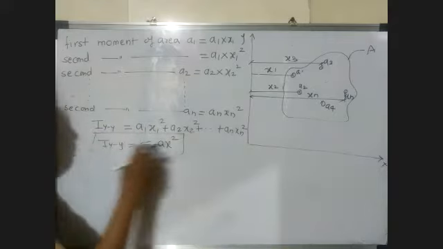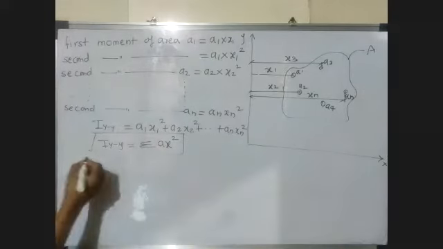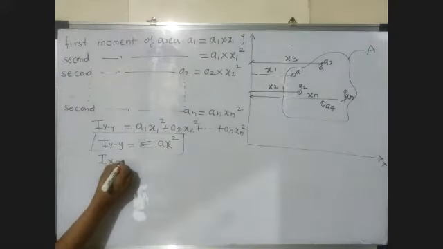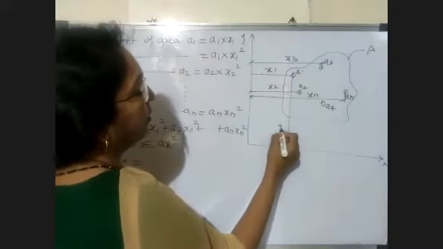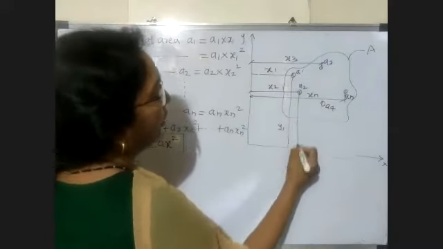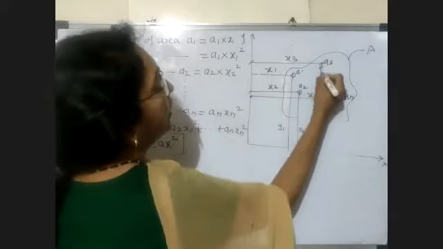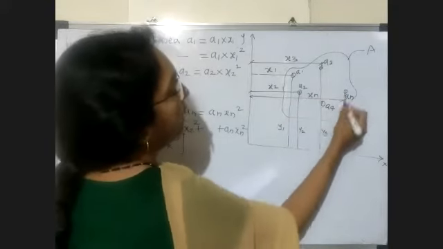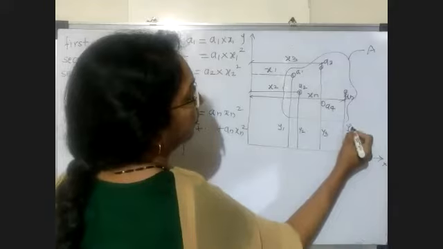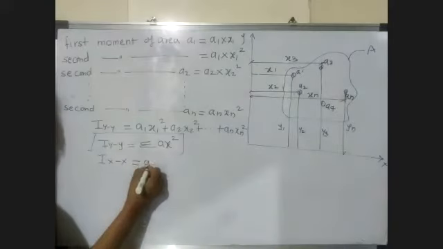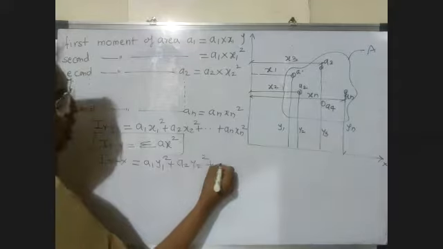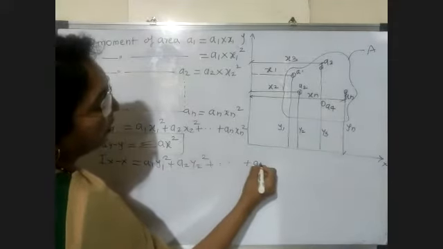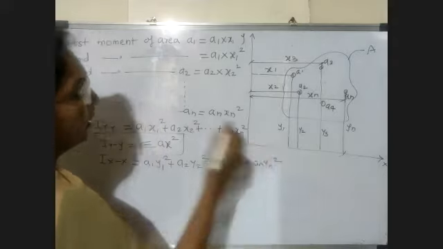Now if we calculate the moment of inertia about x-axis, that is Ixx, what do we write here? Now we consider these perpendicular distances. This one is your y1, this one is your y2, this one is your y3, and this one is your yn. So here a1 y1 square plus a2 y2 square up to an yn square.